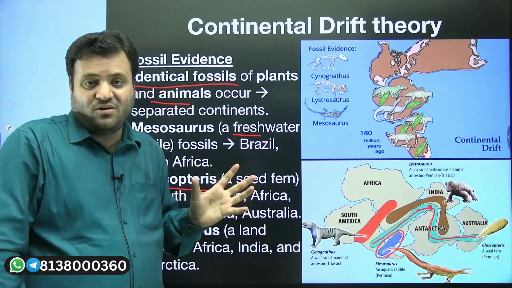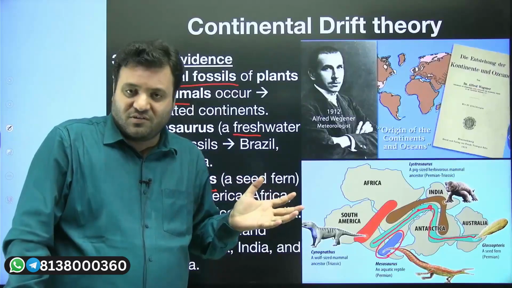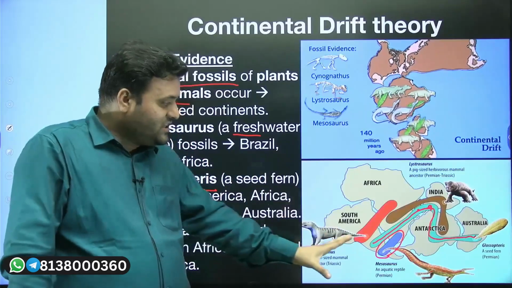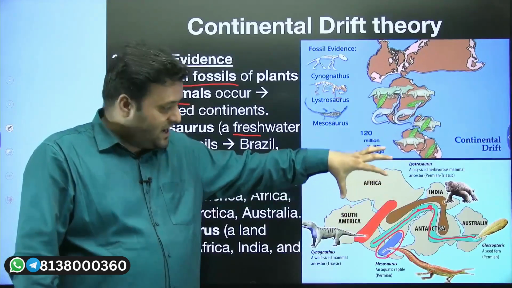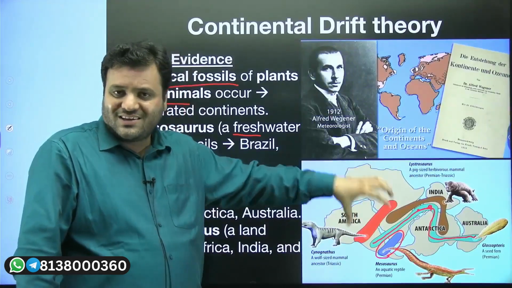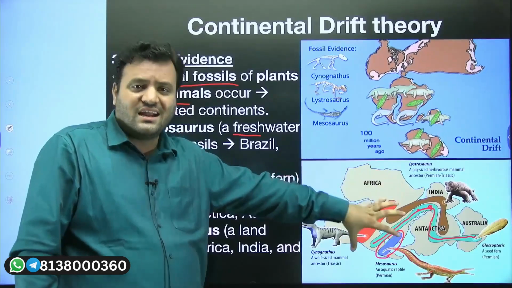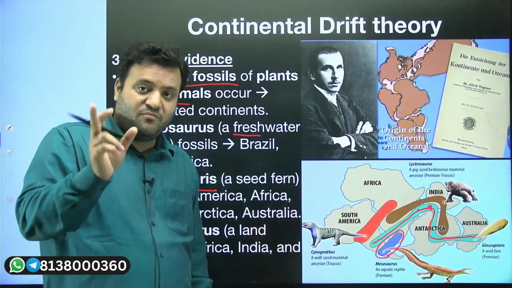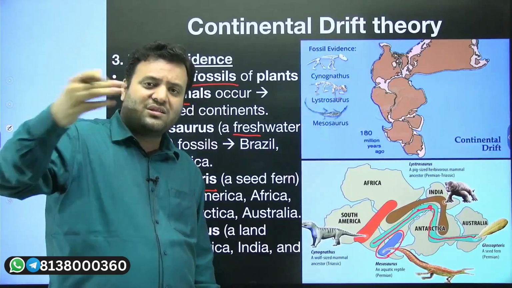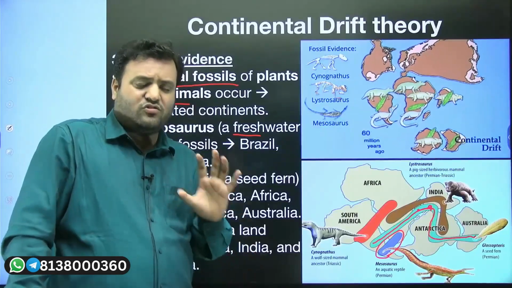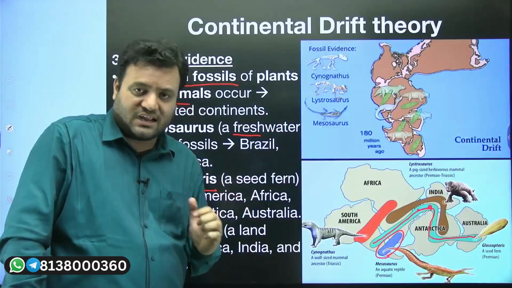In saline water there is no possibility of survival. So based on this pattern, the distribution of fossils suggests that continents were connected. If one pattern is suggested by two or more evidences, it means to some extent the theory might be correct.